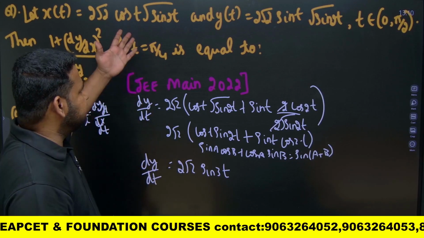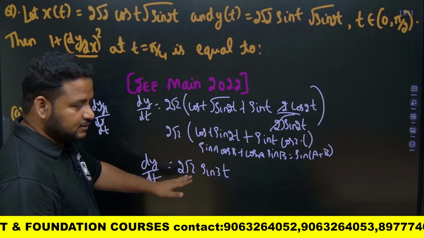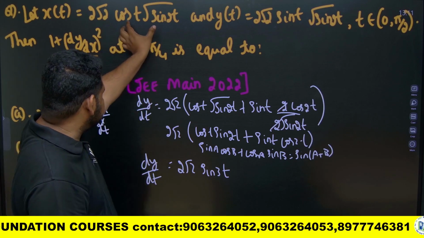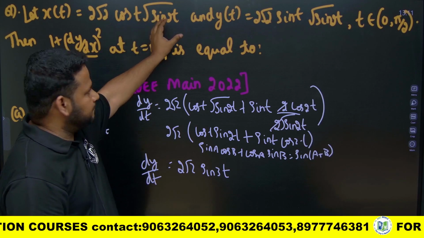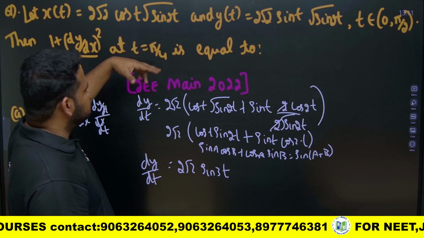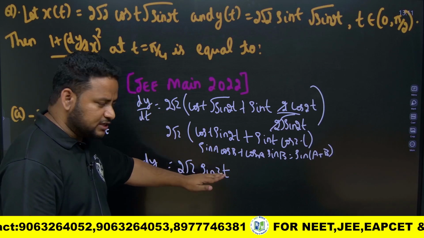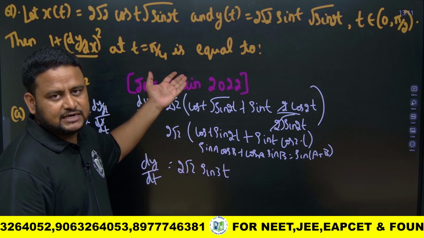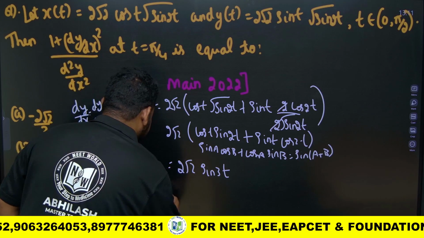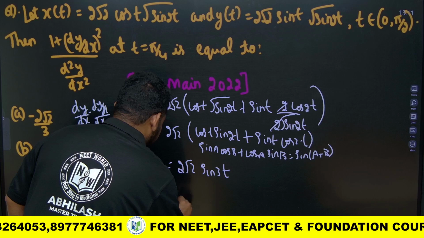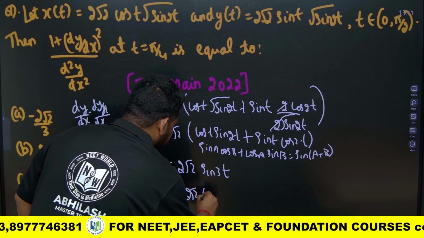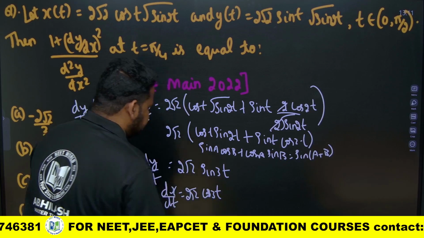Similarly, if I do dx by dt, you will get it in the same way, because there also it is the square root of sin 2t only, but instead of sin t we have cos t. So you need not do it again, you can apply the logic. Instead of sin 3t, you will get dx by dt as 2 root 2 into cos 3t.